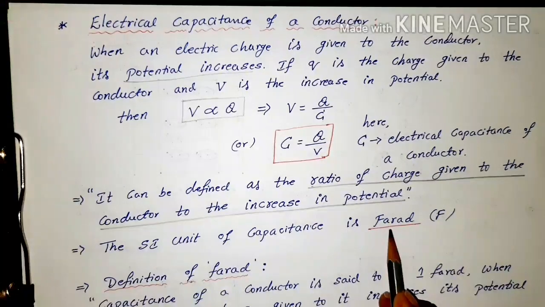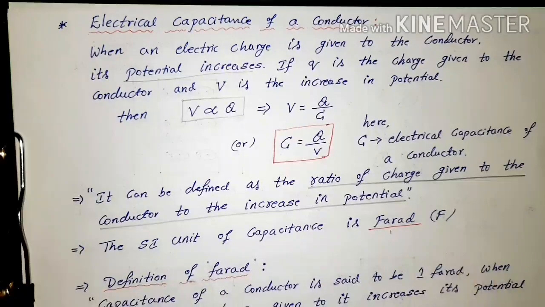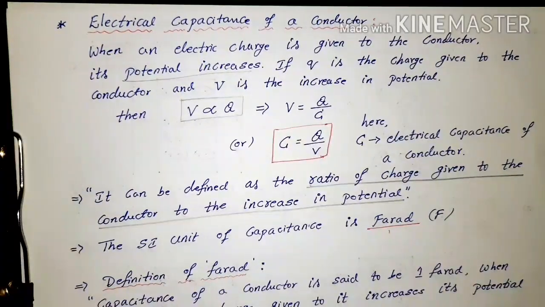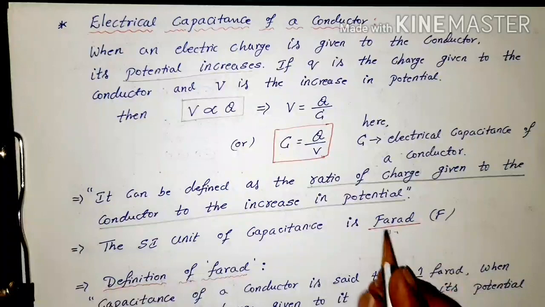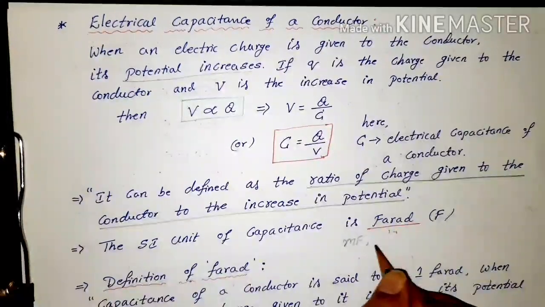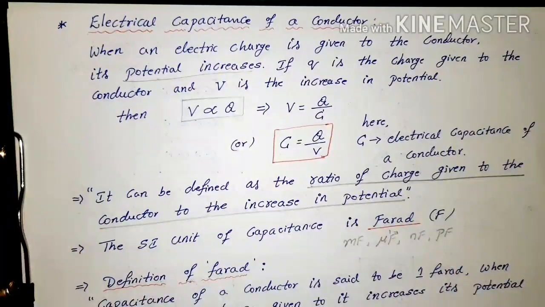Once we charge a conductor, the charges accumulate on its surface, so it stores charge on its surface. That capacity, how much charge it can collect, we call capacitance, and we can define it in these two ways. We measure capacitance in farad, which is the SI unit. Usually farad is a bigger unit, so on smaller scales we use millifarad, microfarad, nanofarad and picofarad.